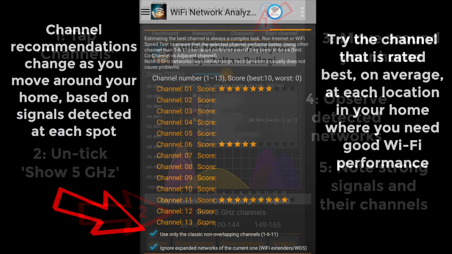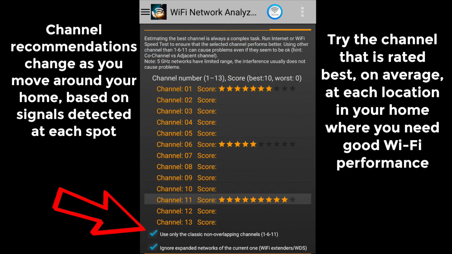What makes this app stand out is it will recommend the best channel to use from the 3 non-overlapping channel options. Most of these apps are very similar, but few of them will recommend channels as well as this one will without having to pay for the app.